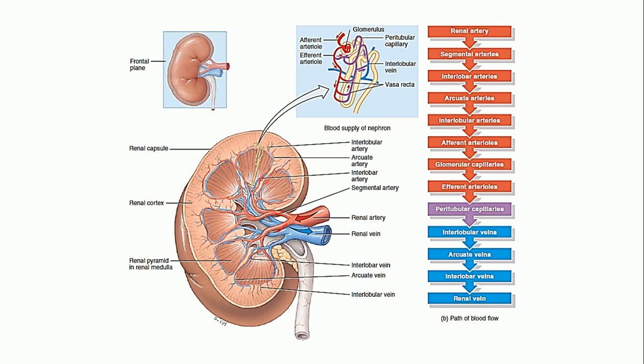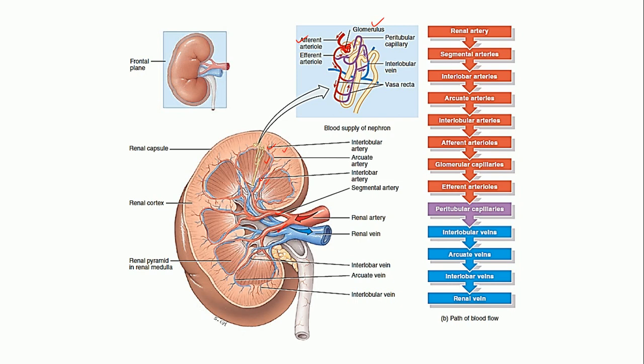As it arches in between the medulla and the cortex, it is known as the arcuate arteries, which will be further divided into interlobular arteries. Interlobular arteries will divide further into the afferent arteriole, and each one will supply one nephron. It will enter into the Bowman's capsule, where it will divide into a network of capillaries, the ball shaped structure known as glomerulus.